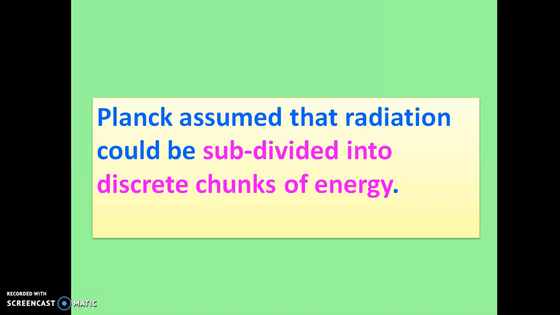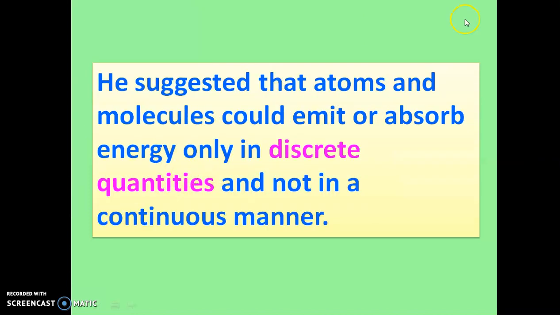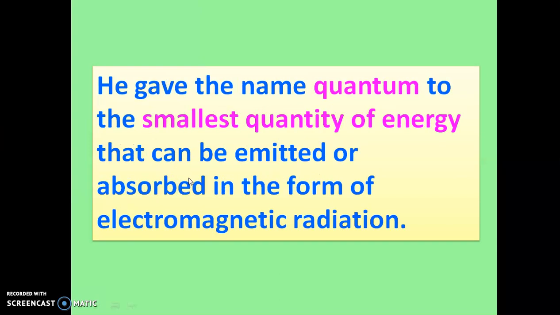Then Max Planck assumed that this radiation could be subdivided into discrete chunks of energy, discrete small packets of energy. He suggested that atoms and molecules could emit or absorb energy only in discrete quantities. They are not emitting or absorbing energy in a continuous manner, but in individual discrete quantities.